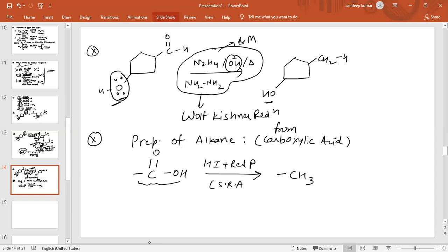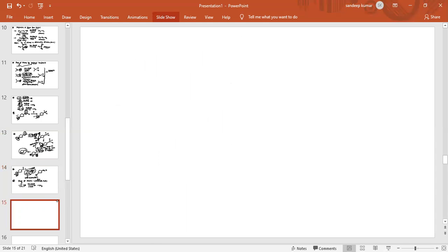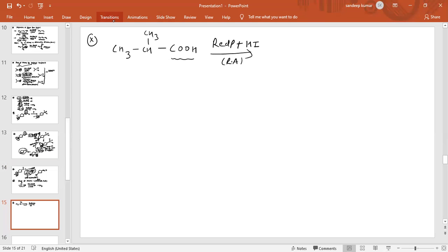Now see the next question related to this. Again, if it is given in this way, CH3, CH, CH3 and COOH, this is also a carboxylic acid. But when we use red phosphorus plus HI for reduction, this is a strong reducing agent.